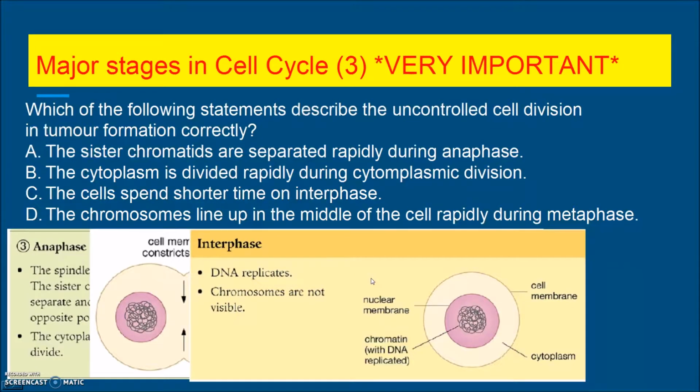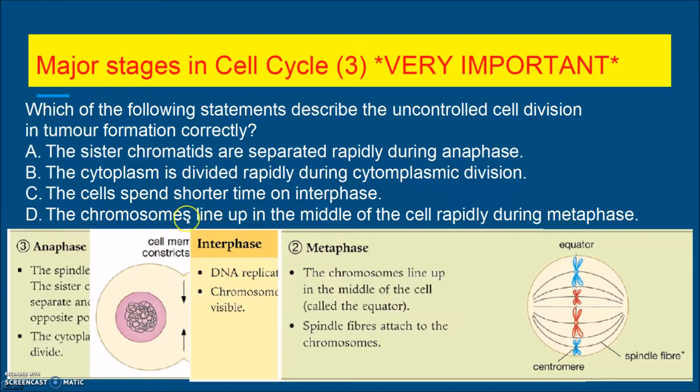So if the cell spends shorter time on interphase, it can shorten the time for the whole cell cycle. For option D, the chromosomes line up in the middle of the cell rapidly during the metaphase. It also makes sense, because after the chromosomes line up in the middle of the cell, they can be separated away from each other to the opposite poles earlier.